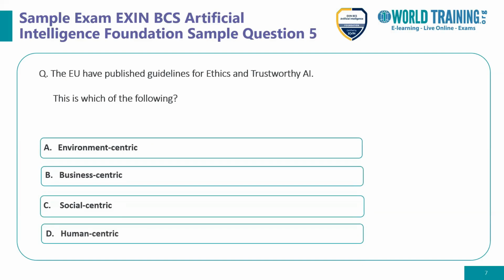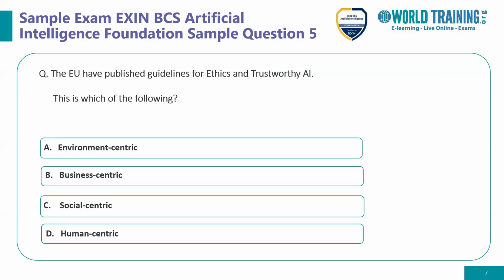Now let's move ahead with question number 5. The EU has published guidelines for ethical and trustworthy AI. This is which of the following? Let's look into the options. Option A is environment centric. Option B is business centric. Option C is social centric, and option D is human centric.